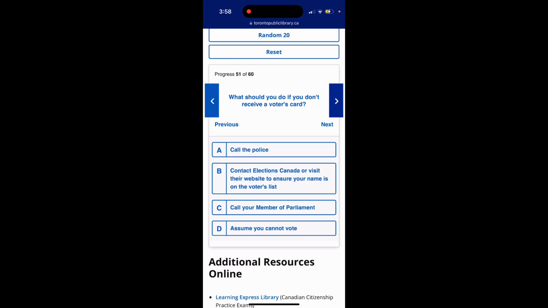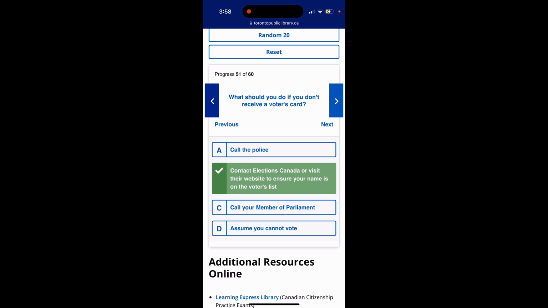Question 51. What should you do if you don't receive a voter's card? Option A, call the police. Option B, contact Election Canada or visit their website to ensure your name is on the voters list. Option C, call your member of parliament. Option D, assume you cannot vote. The answer is option B, contact Election Canada or visit their website to ensure your name is on the voters list.